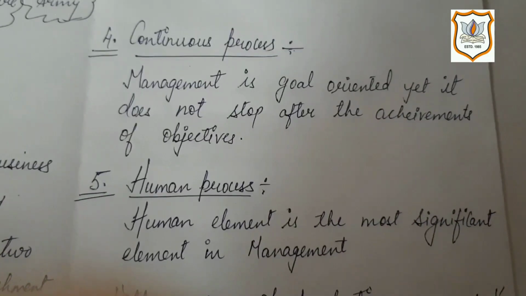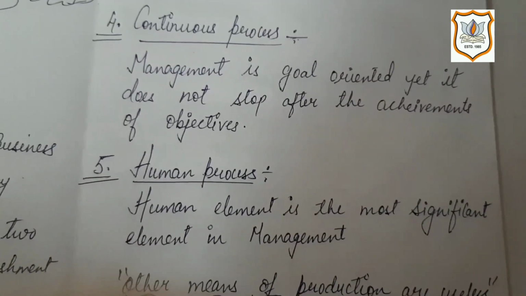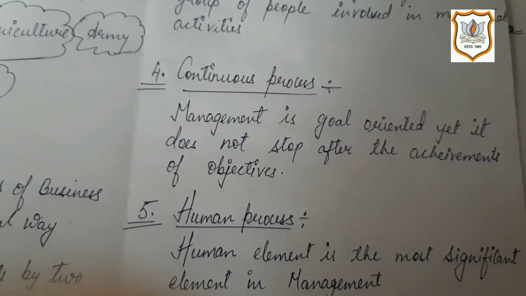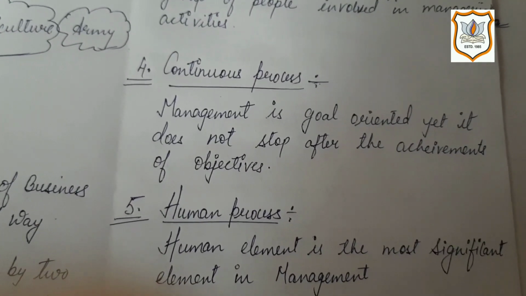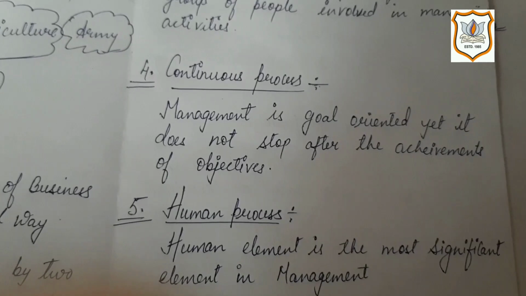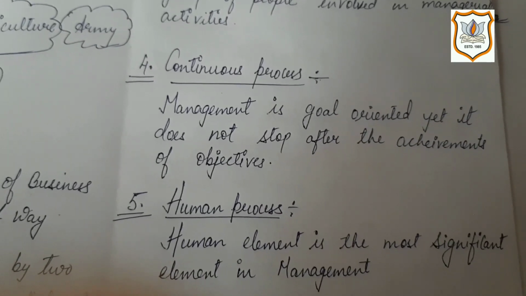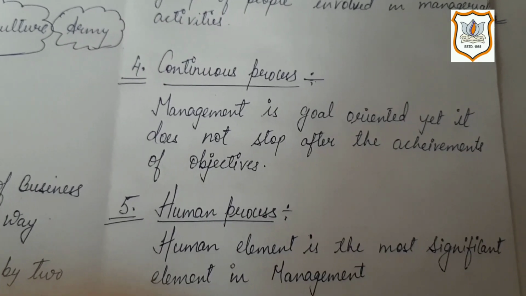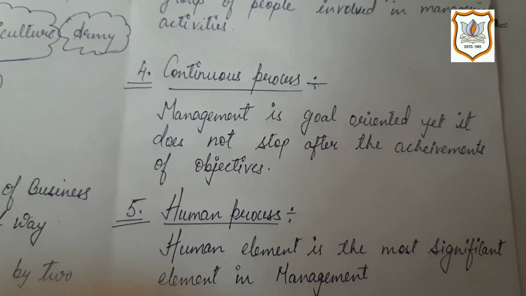So once one goal is achieved, the next goal is already there for you. Similarly, in the organization, management cannot stop, because the cycle of redefining goals and objectives keeps going continuously. That's why management is a continuous process.